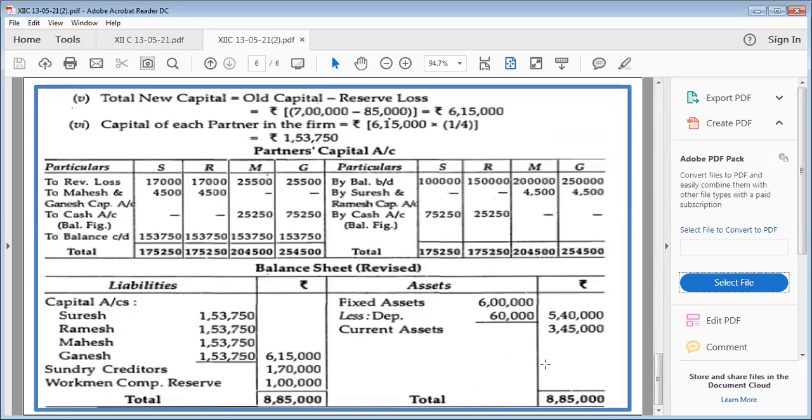Any doubt in this question now? Please, partners capital you prepare according to the instructions which I gave in my previous question. In the same manner you prepare, you will get same balance and same balance carried down. Is it clear now? Yes. Children, is it clear? Yes, ma'am. All right.